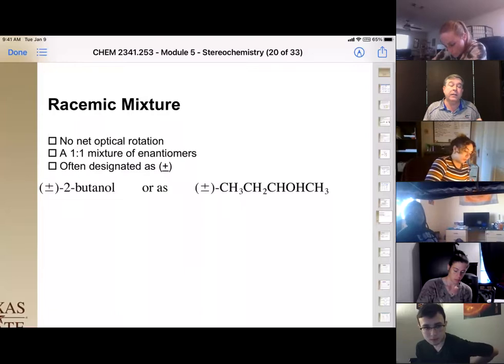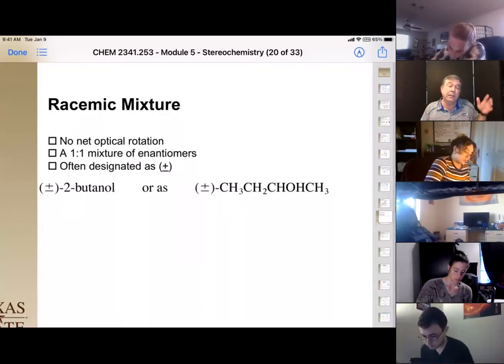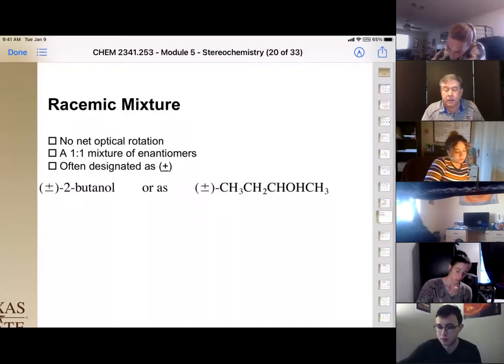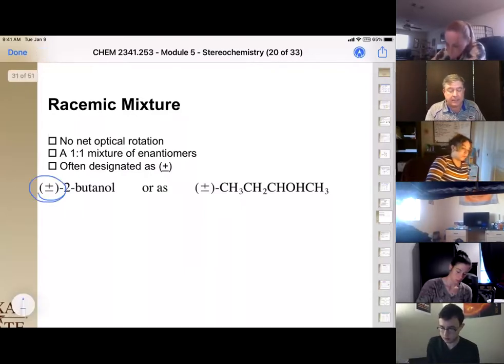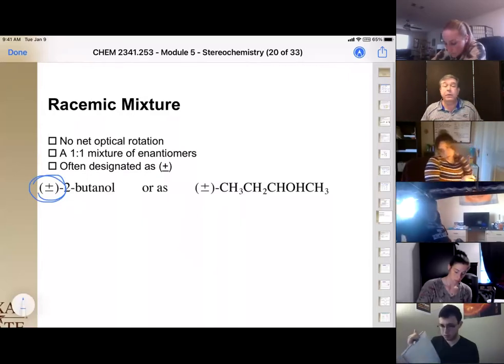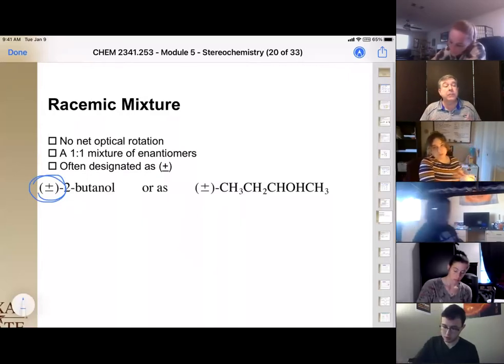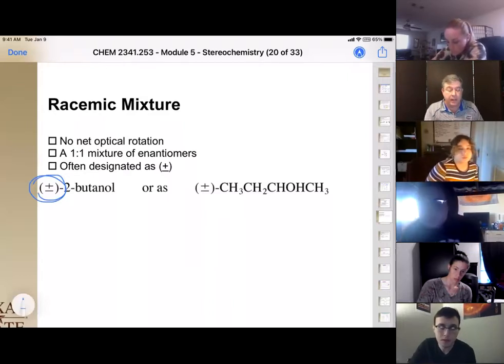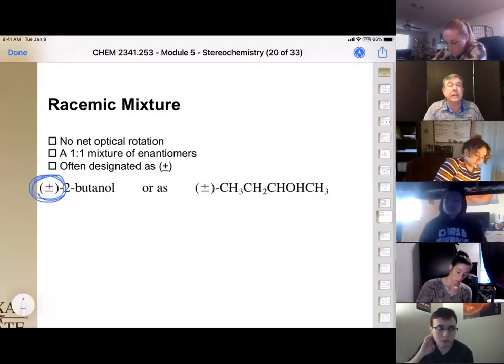So often, if you haven't purified it such that you have the R or the S, but you know you have a chiral center, you denote it by having that plus and minus at the beginning, right here, saying you don't have the R 2-butanol, you don't have the S 2-butanol, you have a mixture of R and S 2-butanol, and it's denoted by that plus and minus.